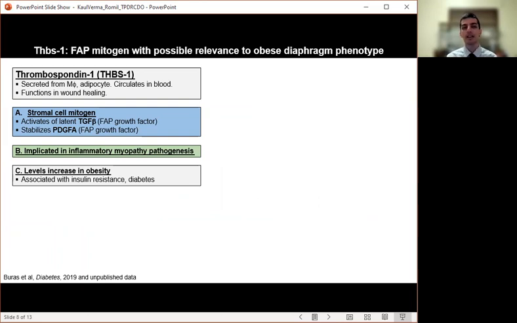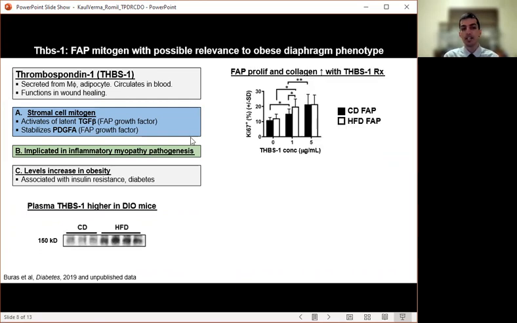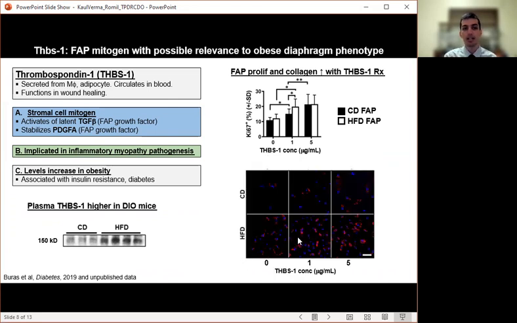All these properties made it a good candidate for the molecular regulation of obesity-associated diaphragm remodeling. In our diet-induced obesity model, THBS1 increased in the plasma. Treating isolated FAPs with THBS1 caused a dose-dependent increase in proliferation and collagen deposition. You can see here that the high-fat group also had increased collagen deposition at baseline.